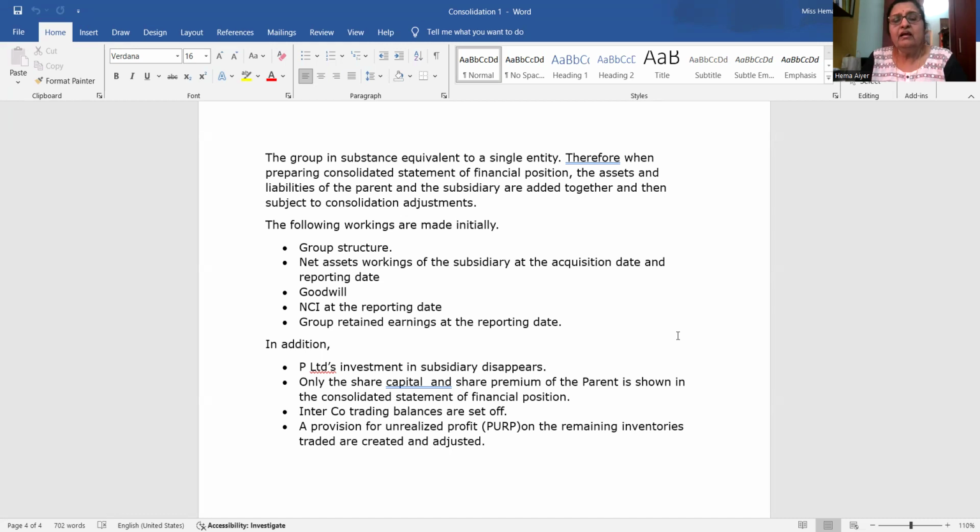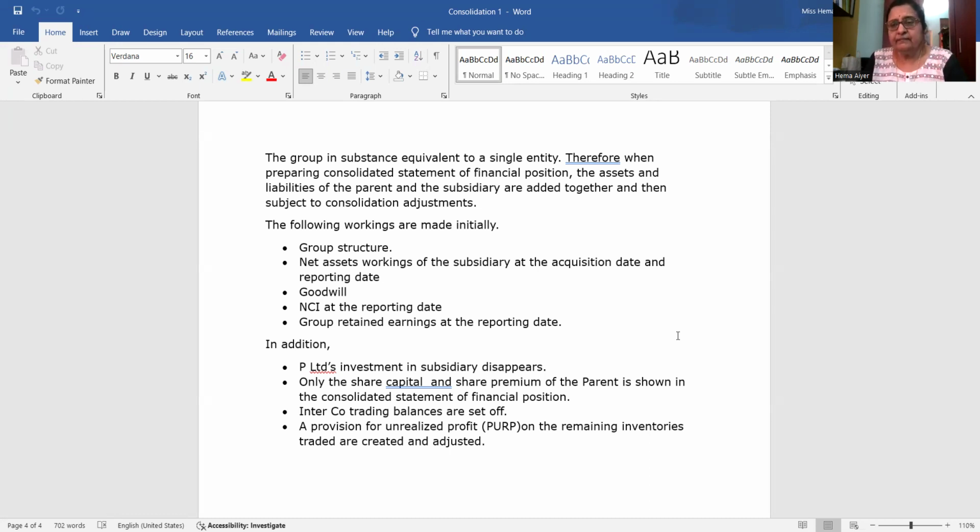Then you will set off the intercompany trading, because the group has to trade with outsiders. P and S, parent and subsidiary, are not outsiders. It's one entity. If they are trading between them, then we have to set off the balances. We will see how we are going to do it.